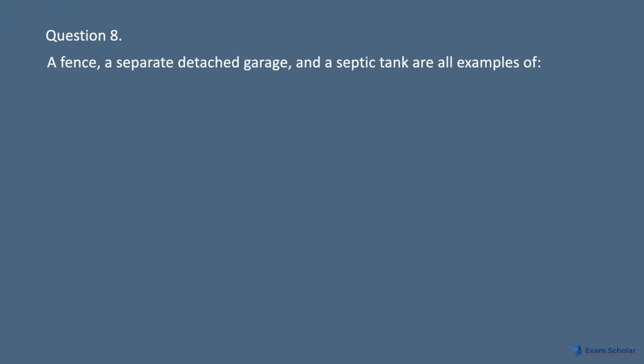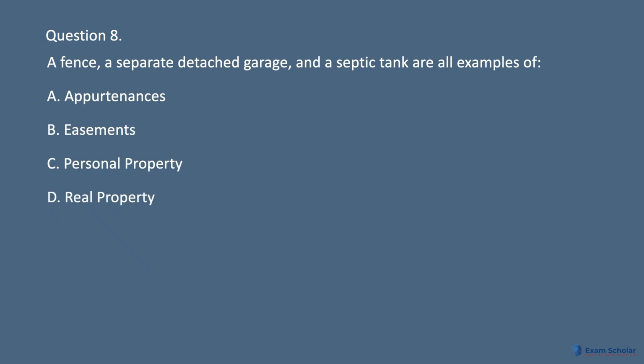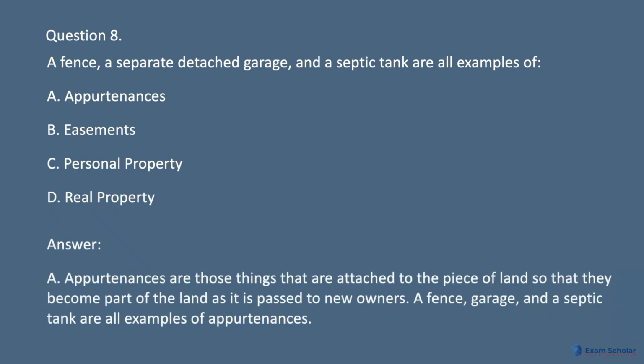Question 8. A fence, a separate detached garage, and a septic tank are all examples of A. Appurtenances. B. Easements. C. Personal property. D. Real property. Answer. A. Appurtenances are those things that are attached to the piece of land so that they become part of the land as it is passed to new owners. A fence, garage, and a septic tank are all examples of appurtenances.